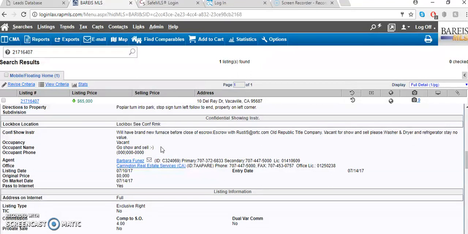Because in some cases, I would say half of the time, showing instructions would ask you to call the listing agent first, make sure that you set an appointment at least 24 hours prior or 4 hours prior, or you have to call the owner himself. You have to set up an appointment with the owner, and if that's what the showing instruction notes say, then that's exactly what you have to do.